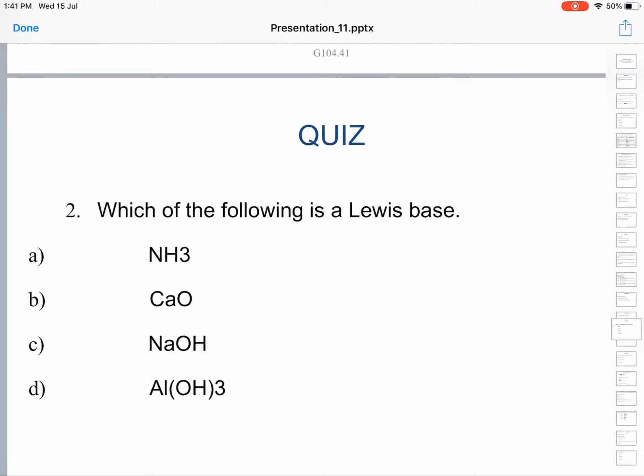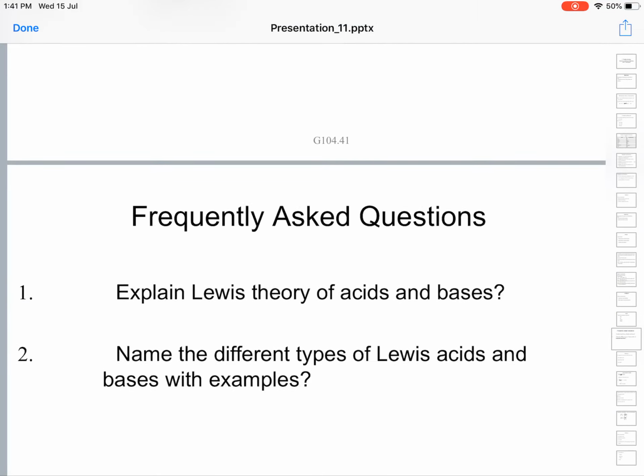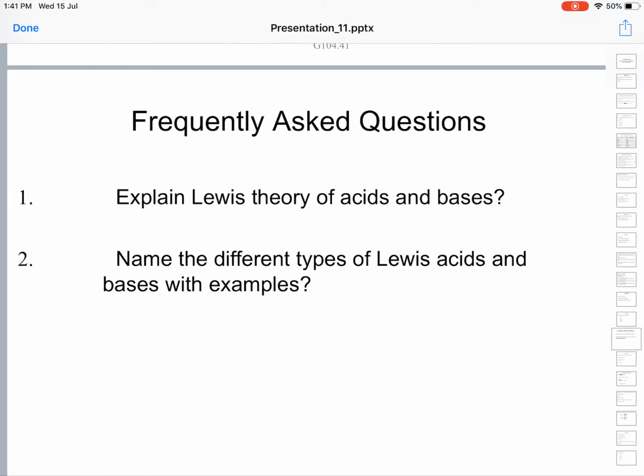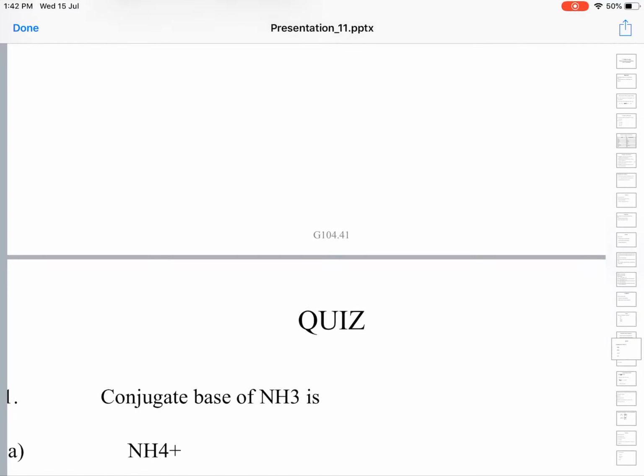Which of the following is a Lewis base? Obviously ammonia is the Lewis base, with its lone pair of electrons which it can donate to other needy species and form bonds. Ammonium ion formation we have already checked. Frequently asked questions from this topic are: explain Lewis theory of acids and bases, Lowry-Bronsted theory of acids and bases, formation of a conjugate acid-base pair with an example, and also different types of Lewis acids and bases with examples. These are the questions that are asked.